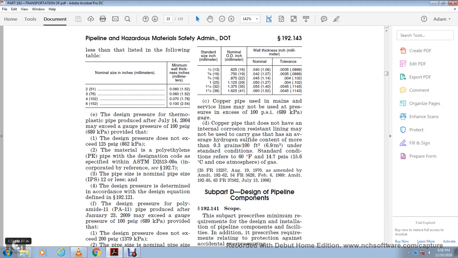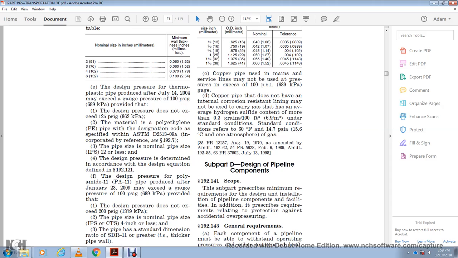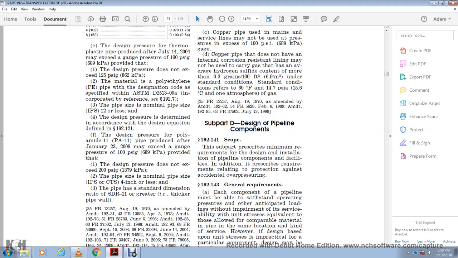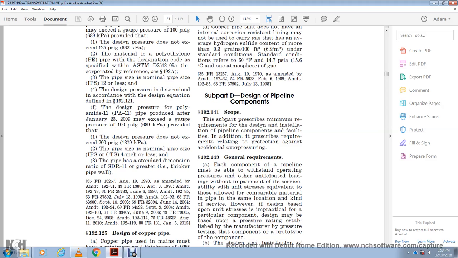Design pressure of polyamide 11 pipe produced after January 23rd, 2009 may exceed a gauge pressure of 100 psi, provided the design pressure does not exceed 200 psi gauge, the pipe size is a nominal size of IPS or CTS of 4 inches or less, and the pipe has a standard dimension ratio of SDR 11 or greater, or a thicker pipe wall.